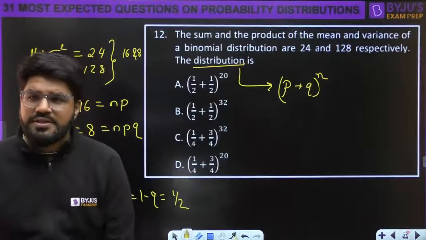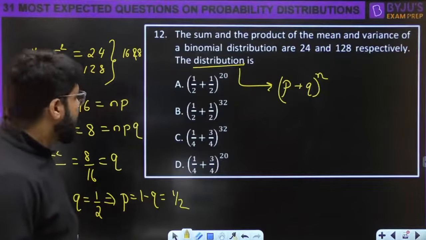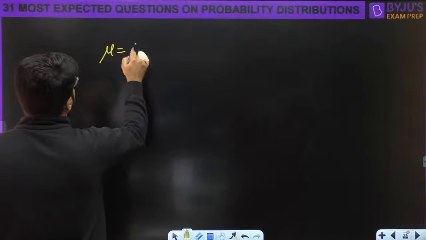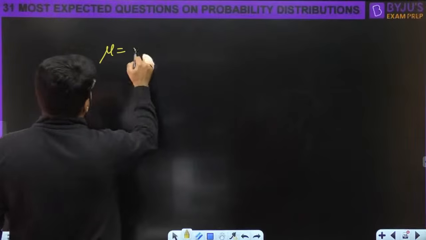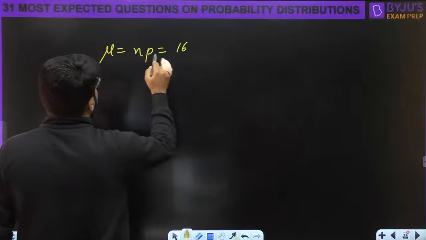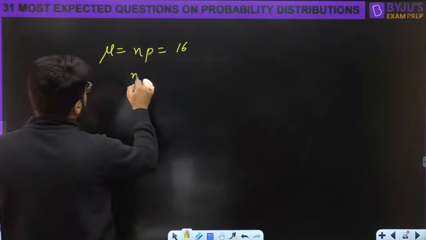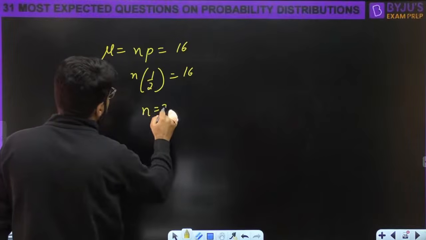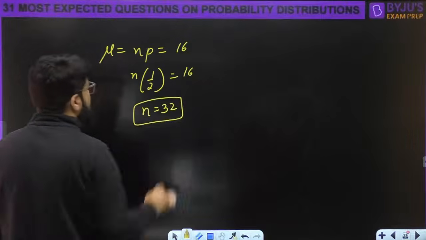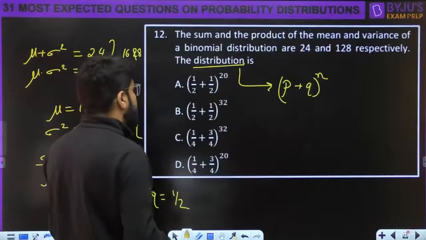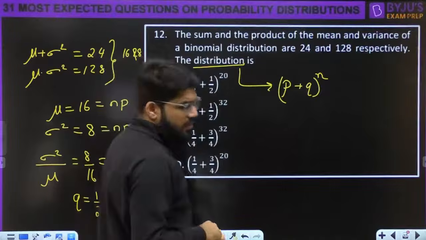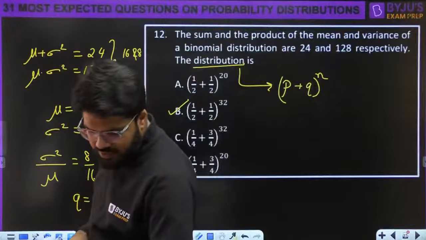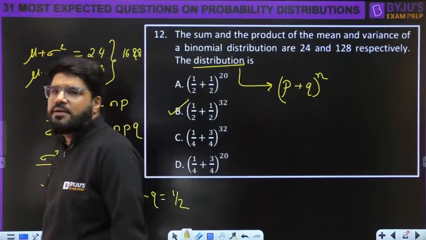Now what is the value of n? Let's find that too. Mu is np and that is 16. The value of p is half. So n into half is 16, giving n equal to 32. The distribution is half plus half to the power 32. It is option number B, everybody.